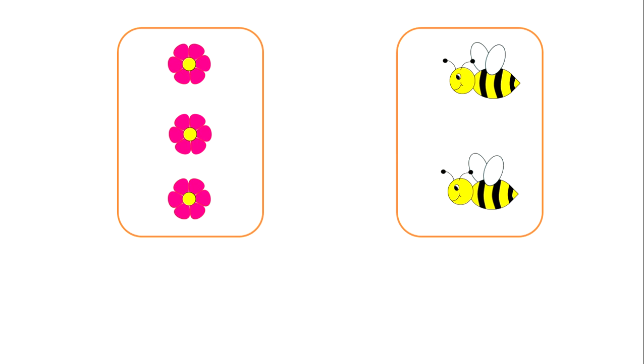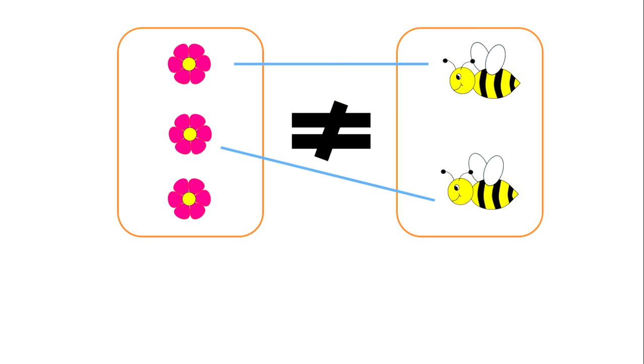All right. Now let's look at these bees and flowers. Let's match them up. One flower, one bee. One flower, one bee. Okay, are they equal? No, they're not equal. Now, which set has more? The set of flowers has more. Which set has less? The bees have less. Okay, now let's talk about how many more flowers there are. So in the set of flowers we have 1, 2, 3. So we only were able to match to 2 bees.